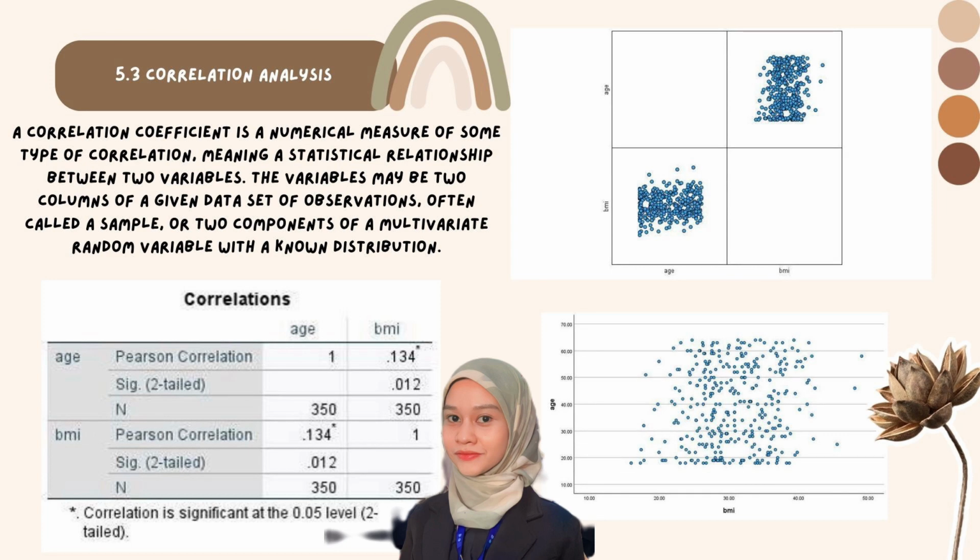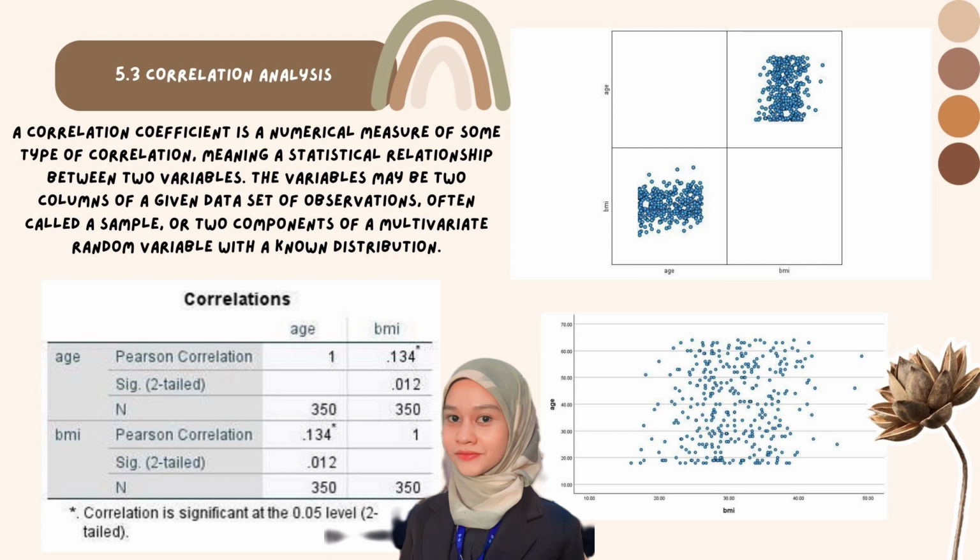A correlation coefficient is a numerical measure of some type of correlation, meaning a statistical relationship between two variables. The variables may be two columns of a given data set of observations, often called a sample, or two components of a multivariate random variable with a known distribution.